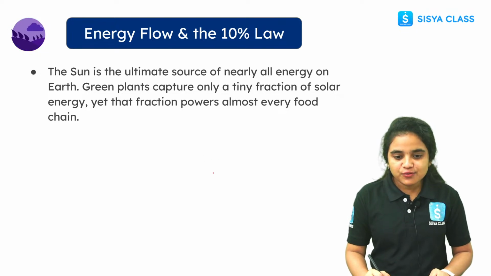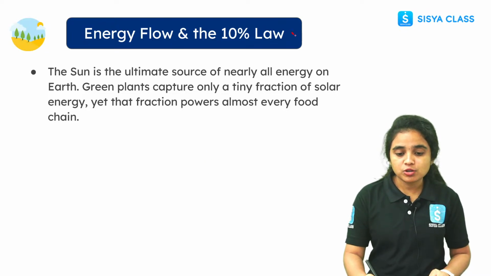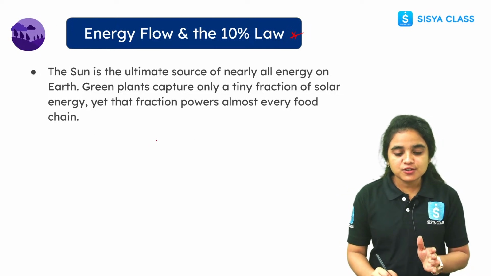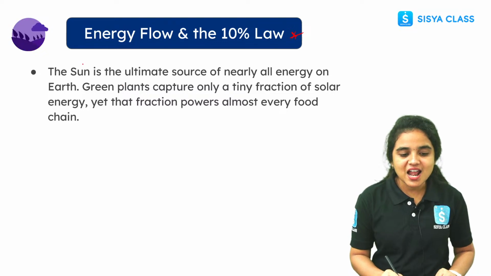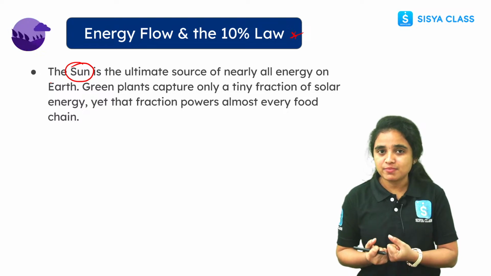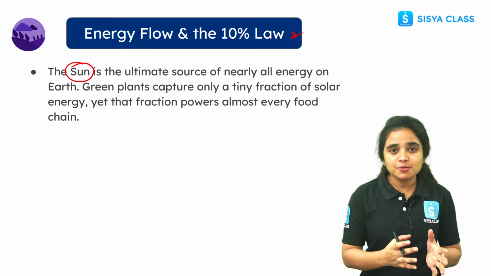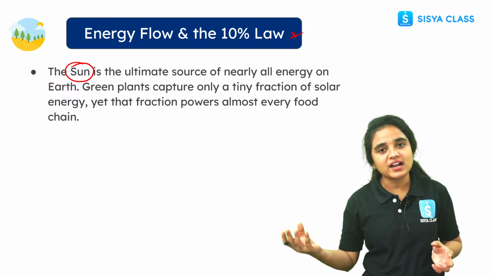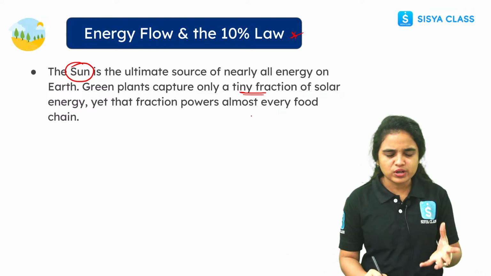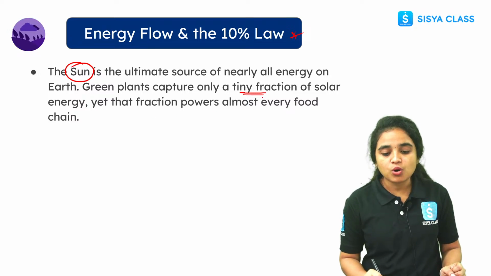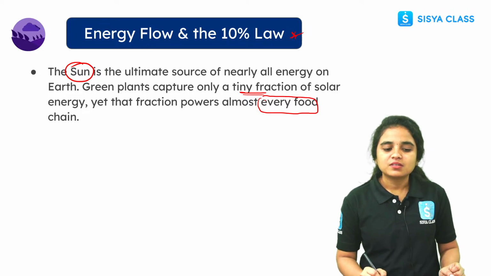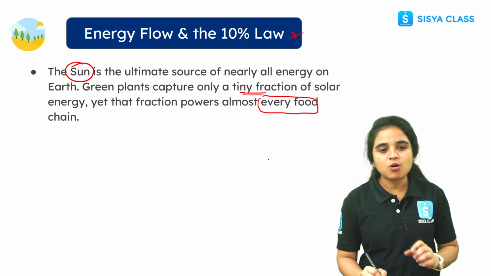And the energy flow and the 10% law is also an important topic students, right? While coming to the energy flow and the 10% law, the sun is the ultimate source of energy. Why? Because it is where the energy is trapped by the plants and the food is prepared, and plants are the producers which give food to other living organisms. So green plants capture a tiny fraction of solar energy, and that fraction powers almost every food chain, right? So this is how the sun is the ultimate source of nearly all energy on the earth.